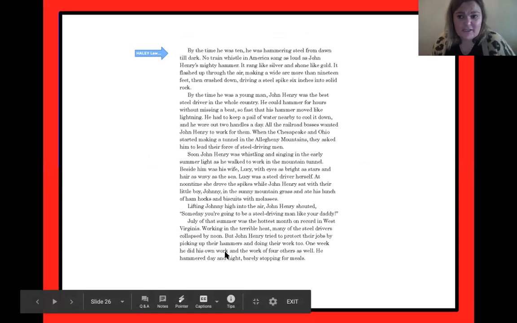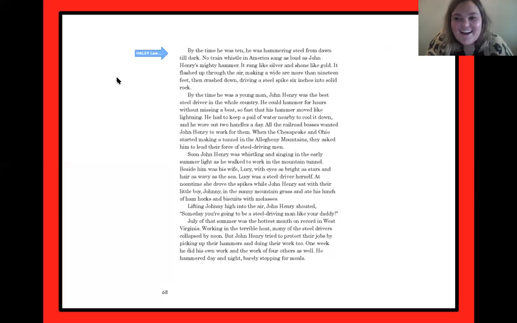What about John Henry? How do you know he's good at what he does? I'll give you a second to read through this and try and figure it out on your own. All right, if you remember, this is a page I actually read with you guys, and the answer is down here. It says that it was so hot that a lot of steel drivers collapsed by noon. So John Henry tried to protect their jobs by picking up their hammers and doing their work too. He did his own work and the work of four other people. So it's showing he didn't only do his work, he did the work of four other people. That's how good he was at his job.